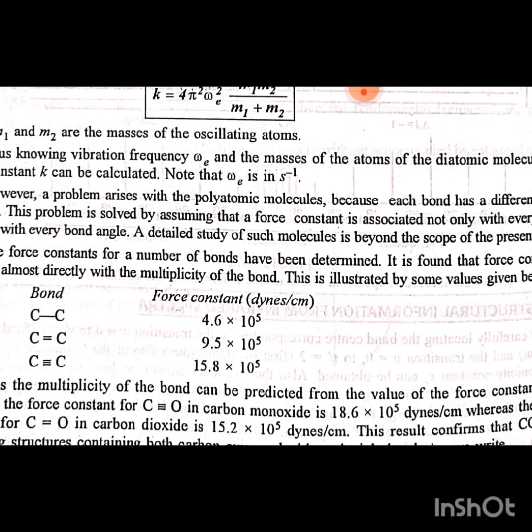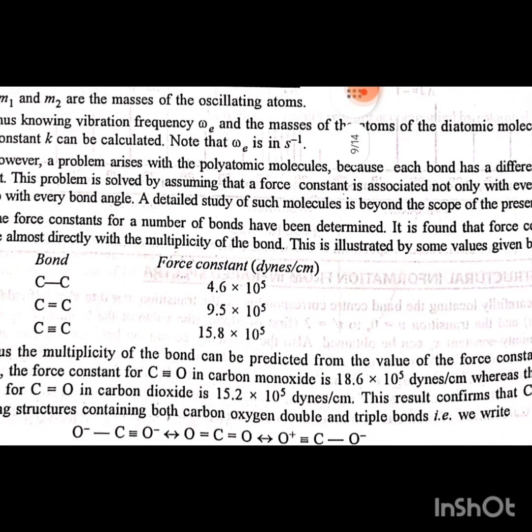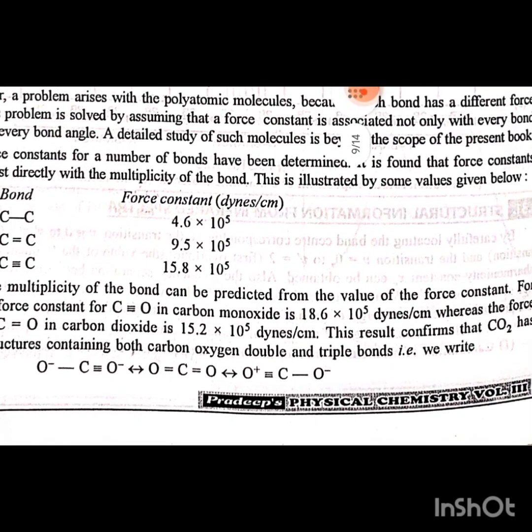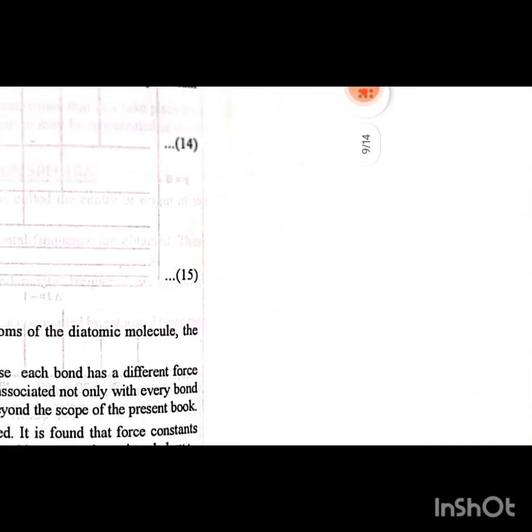Carbon single bond carbon, 4.6 × 10^5. Carbon double bond carbon, 9.5 × 10^5. Carbon triple bond carbon, 15.8 × 10^5. Thus, the multiplicity of the bond can be predicted from the value of the force constant. For example, the force constant for C triple bond O in carbon monoxide is 18.6 × 10^5 dyne per centimeter, where the resonating structures contain both carbon-oxygen double bond and triple bond. That is, we write O⁻–C≡O⁺ resonating with O=C=O resonating with O⁺≡C–O⁻.